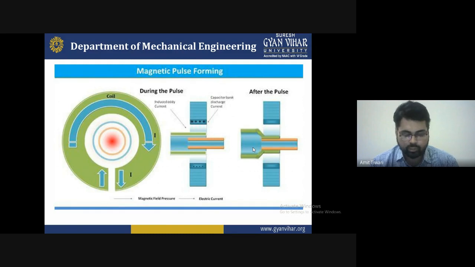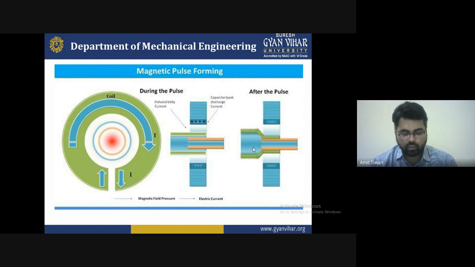This type of technique is very helpful, and we have to create this type of example to manufacture a system. That's why we can say it is very commonly used, and magnetic pulse forming is to be induced.